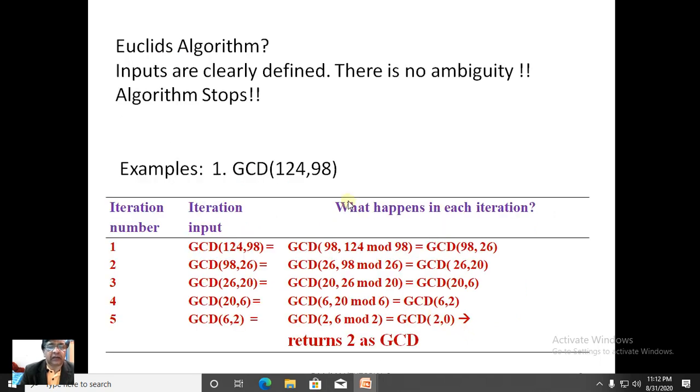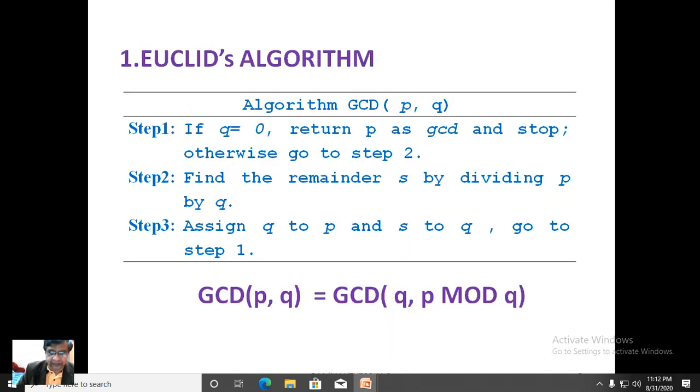Does Euclid's algorithm possess all the properties? It is emphatically yes, because it clearly defines the bound of the inputs. It also states what is to be done if one of the inputs becomes 0. The inputs are clearly defined, there is no ambiguity about the inputs, and the algorithm eventually stops because you are successively dividing the number P by Q.